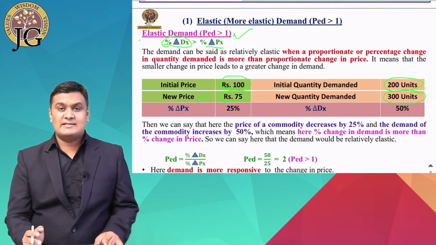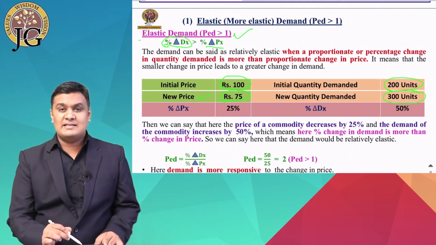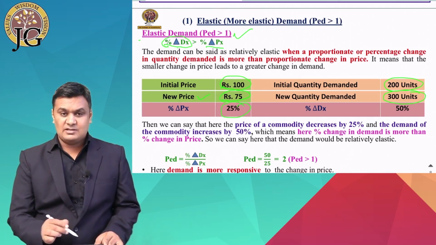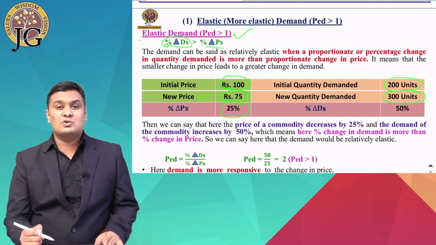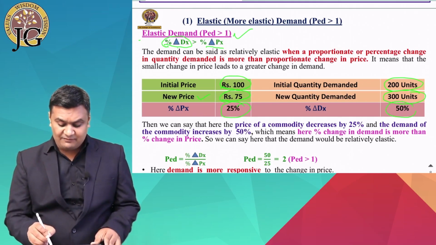So here you can see that our initial price is 100 and our new price is now 75. So the change in the price is 25%, while the demand changes from 200 units to 300 units. So the change in demand is 50%.